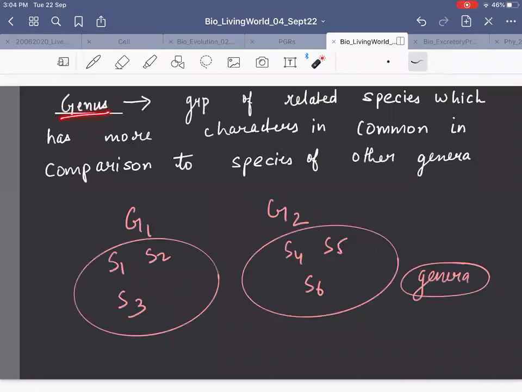So that is how we have put organisms in different species. What is genus? Different species we have put in one genus, seeing that there are some characters which are common. If there are some characters which are common in the species, we can put them in genus. Obviously, they should not interbreed, right? S5 will not interbreed with S4 because they are different species. But they were sharing some characters. That's why we have put them in genus.